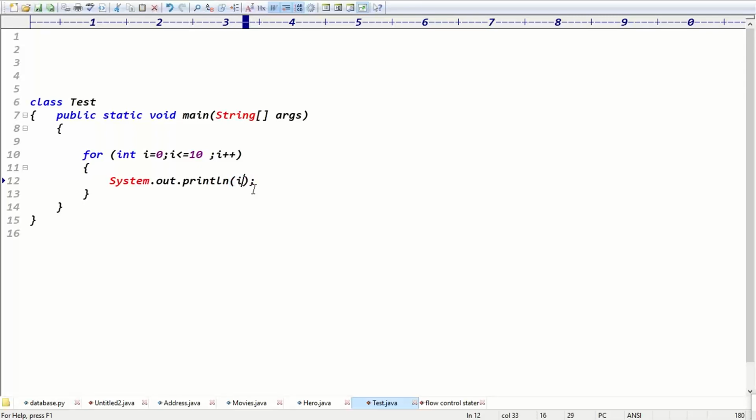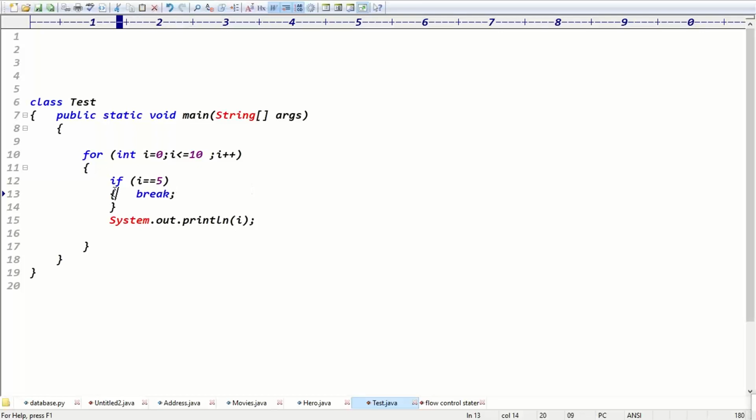Assume I just want to print the i value here. When i equals 5, I want to stop the loop. Then what do we do here? Check the if condition, right? If i == 5, can I use the break statement? Break is used to stop the loop execution, basically. If i == 5, break it, guys. So 0 printed, 1 printed, 2 printed, 3 printed, 4 printed. 5 == 5 means break, right? Break means what? Stop the loop and come out of the loop, right?